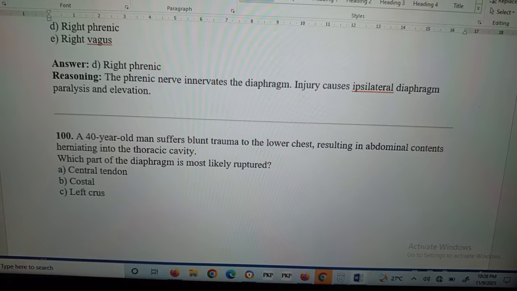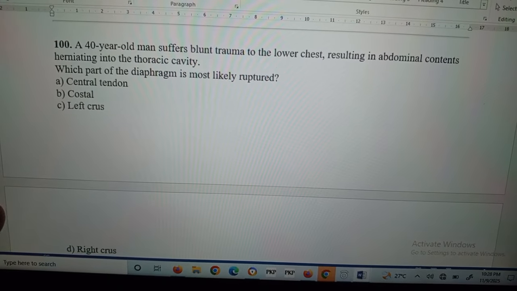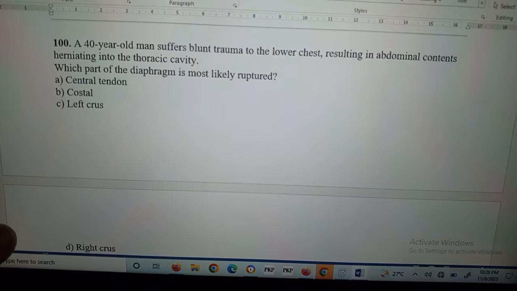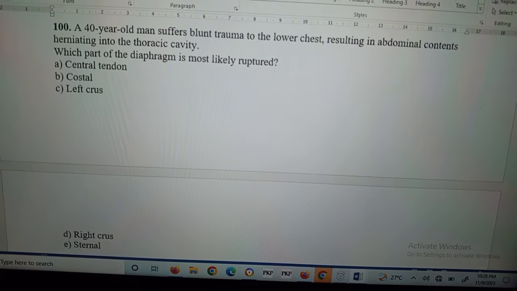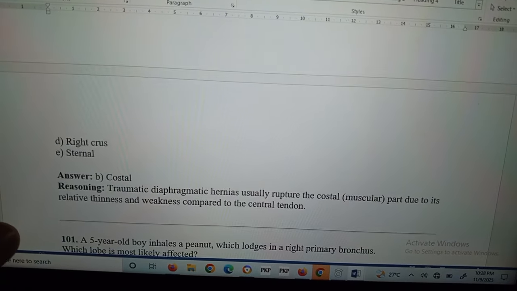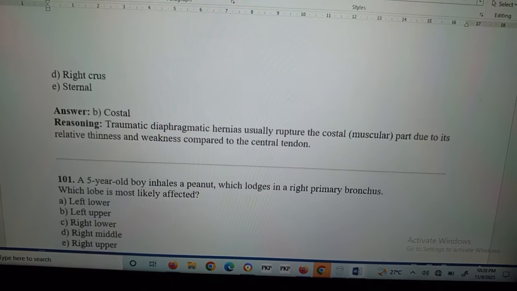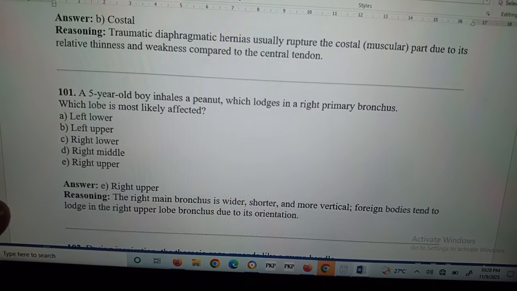The phrenic nerve innervates the diaphragm. Injury causes ipsilateral diaphragm paralysis and elevation. Question number 100. A 40-year-old man suffers blunt trauma to the lower chest, resulting in abdominal contents herniating into the thoracic cavity. Which part of the diaphragm is most likely ruptured? Costal part. Traumatic diaphragmatic hernia usually ruptures the costal muscular part due to its relative thinness and weakness compared to